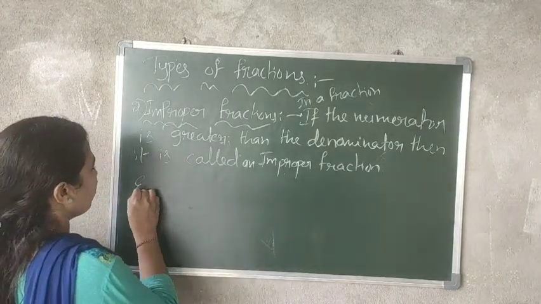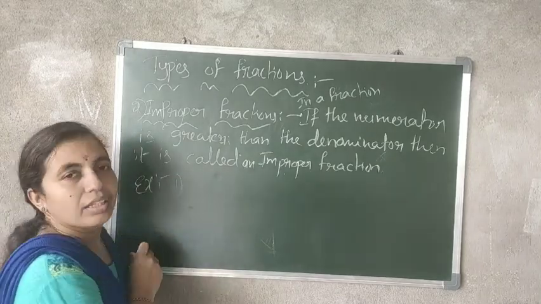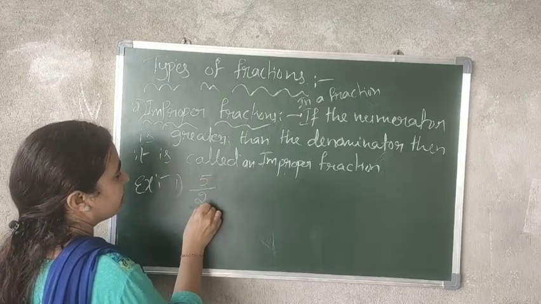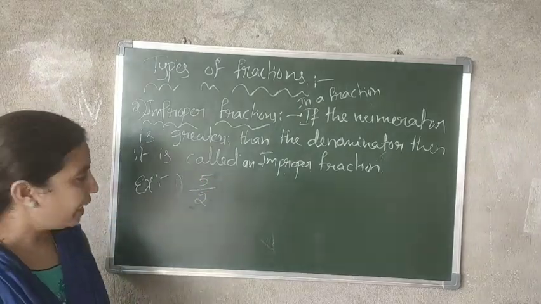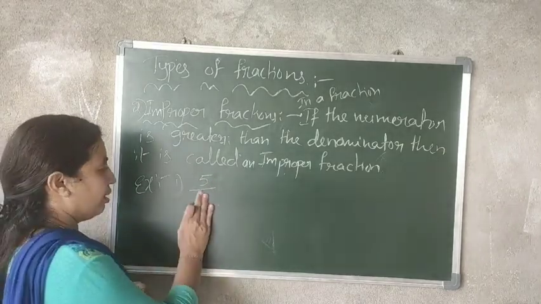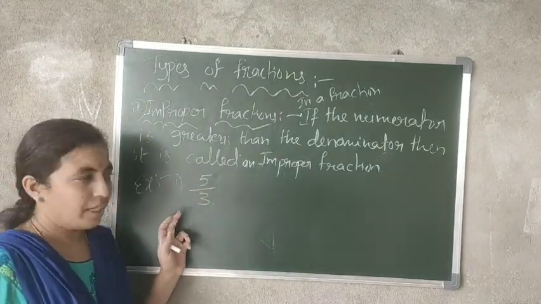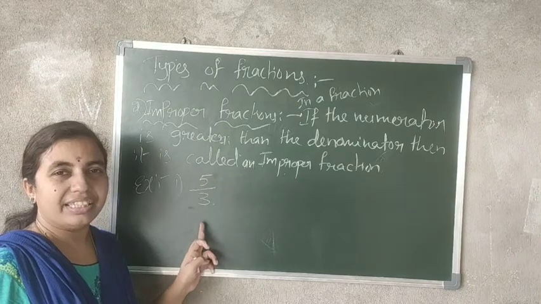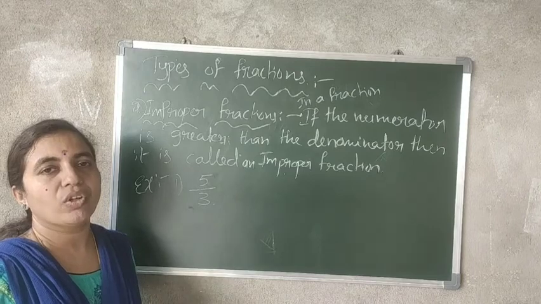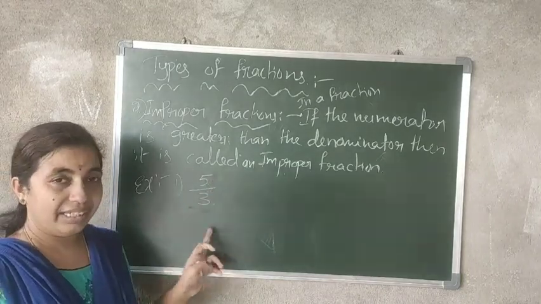Now, example. See, first example, 5 by 2. See here, the numerator is 5 and the denominator is 2. Or already I'm taking that, so I'll take 5 by 3. The numerator is greater than the denominator. Now this is called an improper fraction. Why? Because the numerator is greater than the denominator.